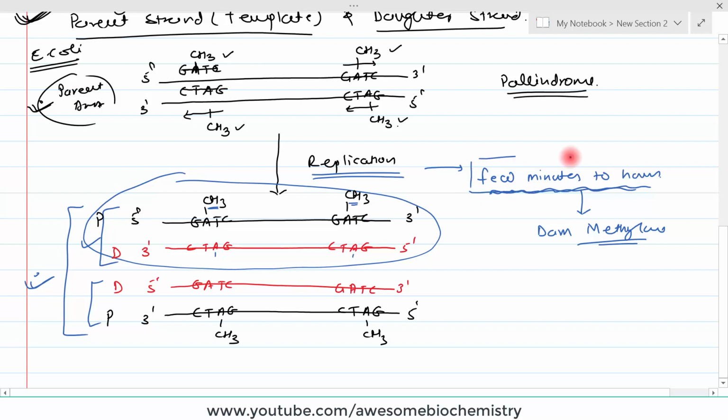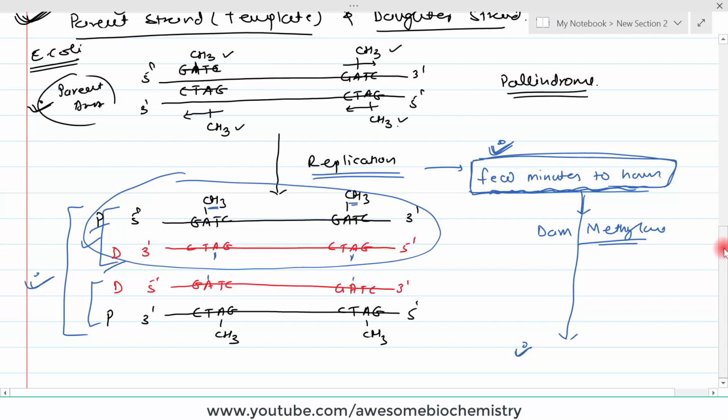So there is a window of time, a few minutes to an hour, in which the newly synthesized DNA, that is the daughter DNA, is unmethylated. But after this time has passed, all these adenines of the GATC sequences are methylated. After that both chains will look chemically similar. So only in a window of a few minutes are the parent strand and daughter strand chemically different, and so our enzyme system can identify it.